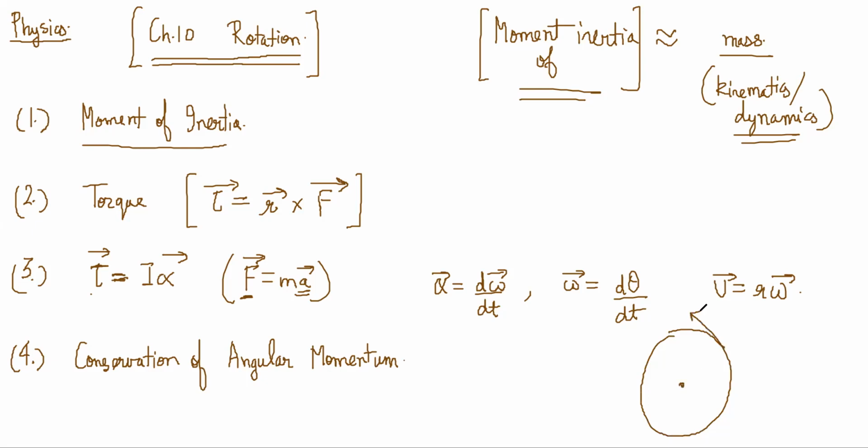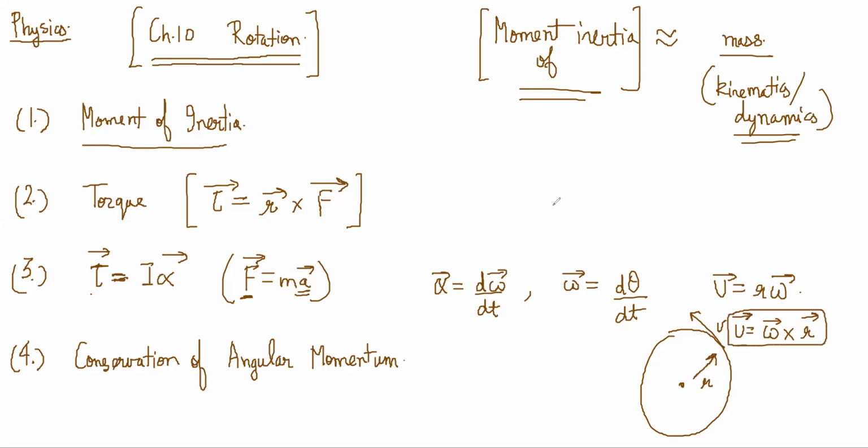Velocity is like this, and v vector, r vector is like this. R cross omega will be like this. We should write it as omega cross r. Omega cross r is my velocity vector.